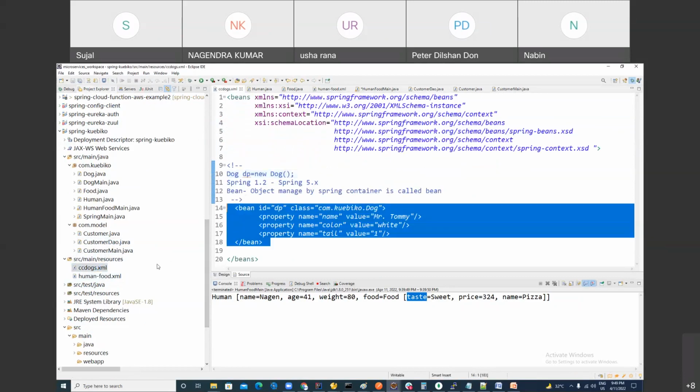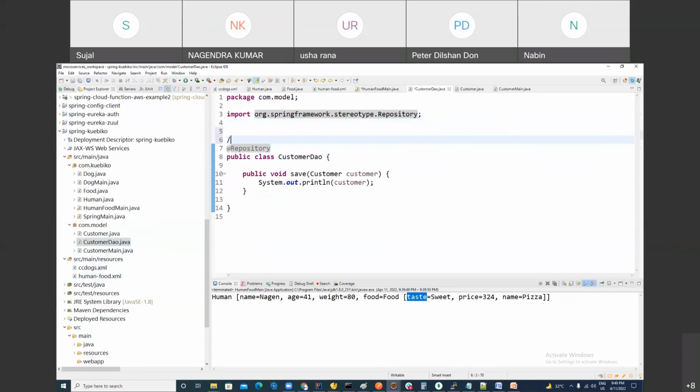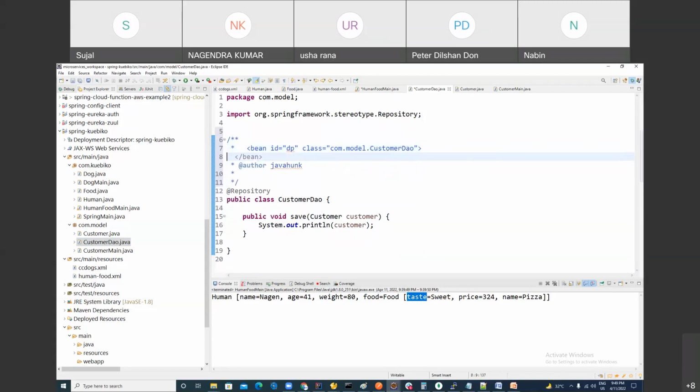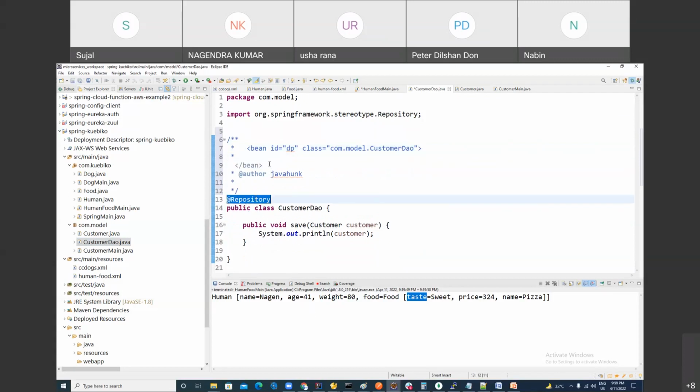This XML. Usha, come with me, then only you can understand what I'm doing. If you use this annotation, you don't need this configuration, where you write the fully qualified class name. And it does not have any attribute, so delete it. Done. So either you write Repository or you write bean. Which one looks simpler to you? Only putting Repository. And if you want to give an ID of your choice, you can write like this. If you don't give the ID, it takes the same name as the class name, with the first letter small. So normally we don't give the ID, it's not required.